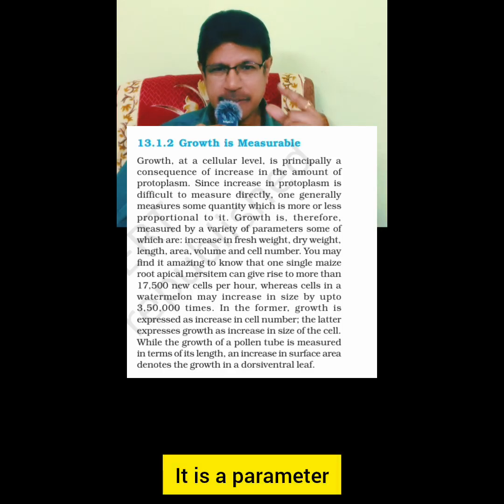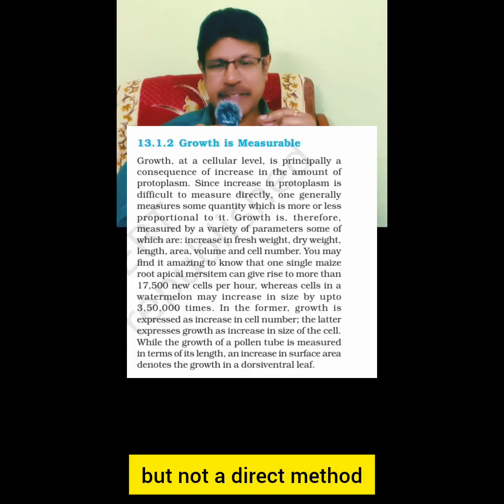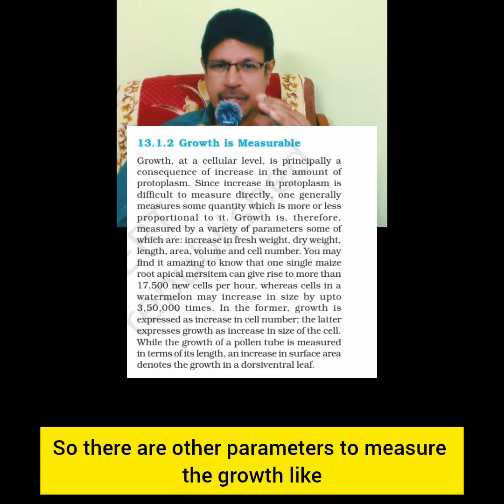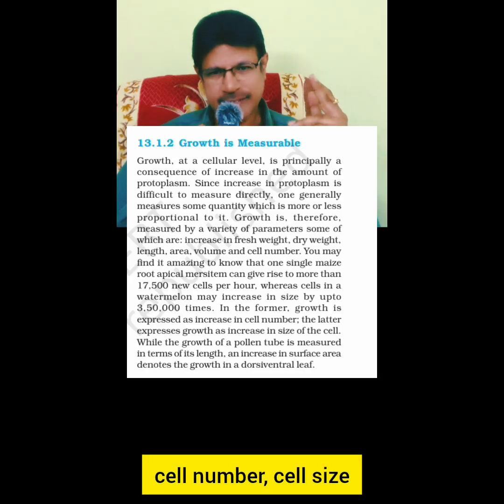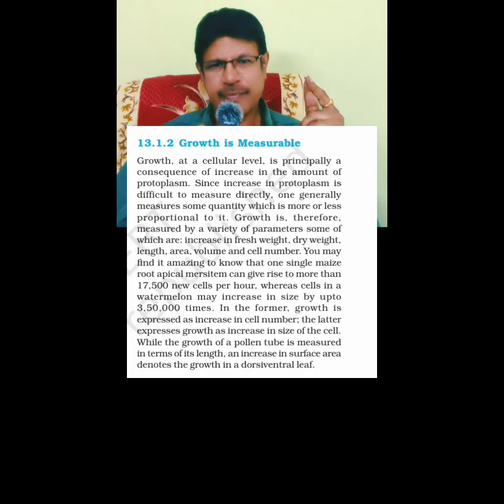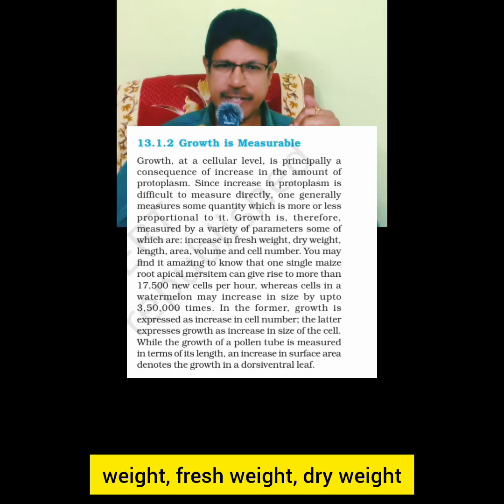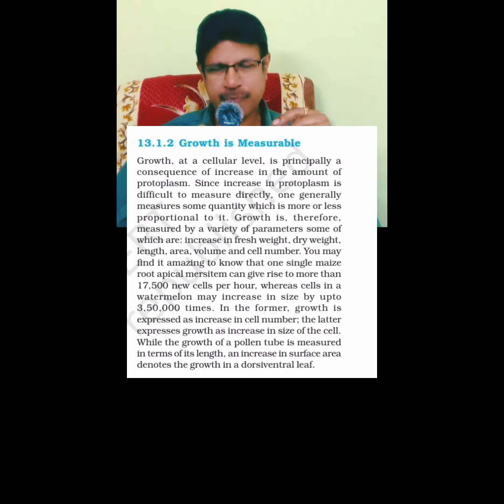It is a parameter, but not a direct method. So there are other parameters to measure growth, like cell number, cell size, area, volume, weight, fresh weight, dry weight, which are all other parameters.